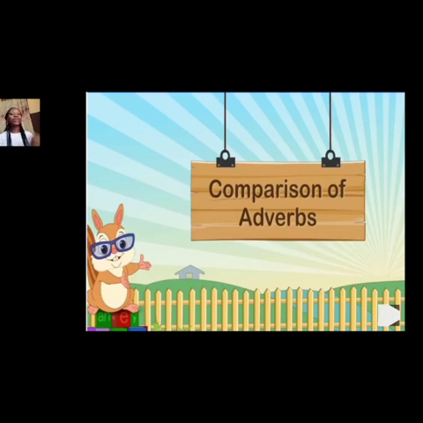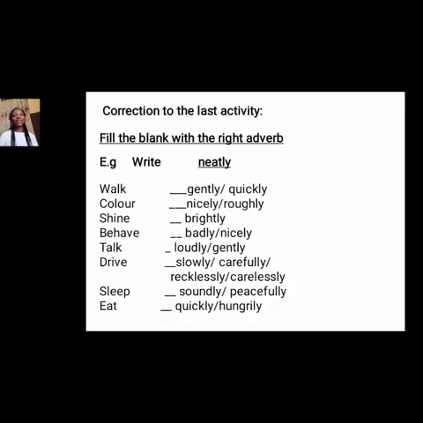Okay, good. So we'll quickly take the correction of last week's quiz activity. I want to believe you all did well. So we'll take the correction quickly before we proceed to today's lesson. The instruction says fill the blank with the right adverb. Example, write neatly. So we have the words walk, color, shine, behave, talk, drive, sleep, and eat.